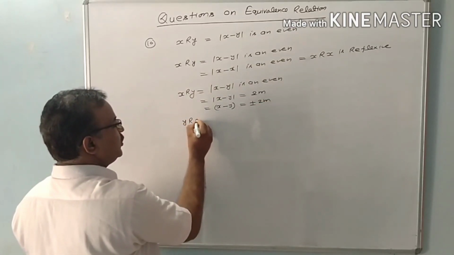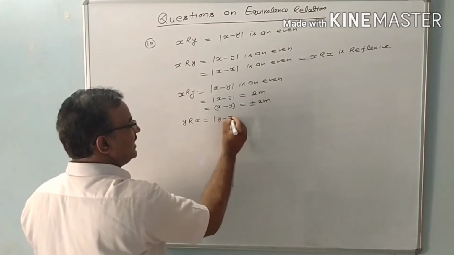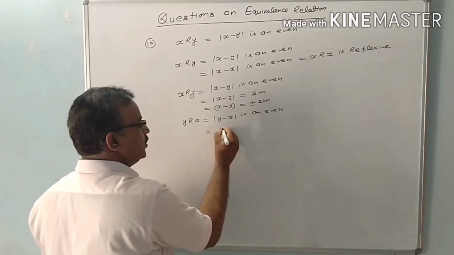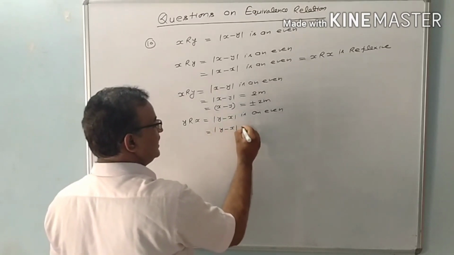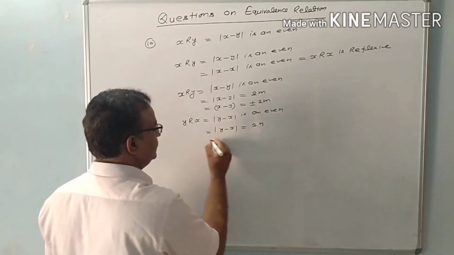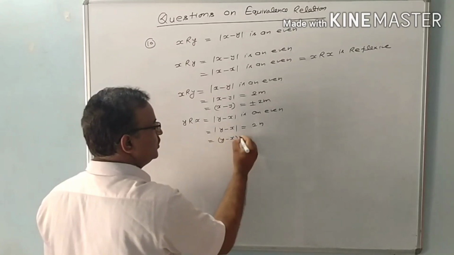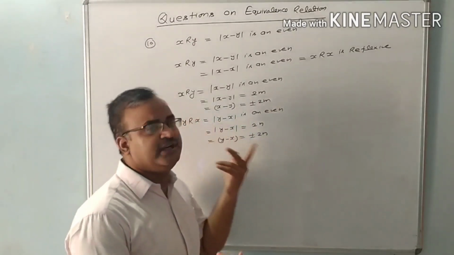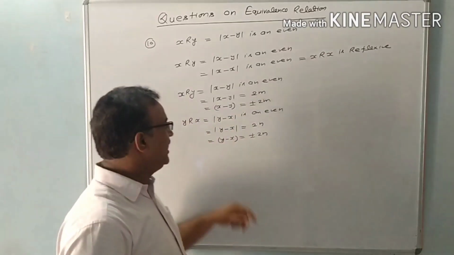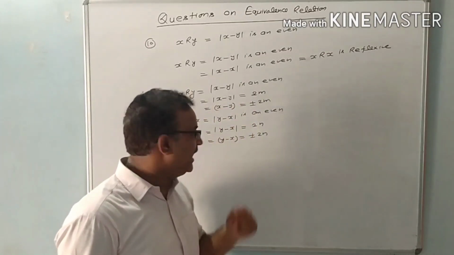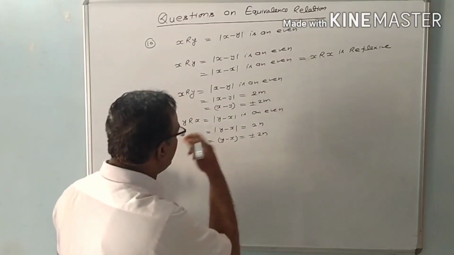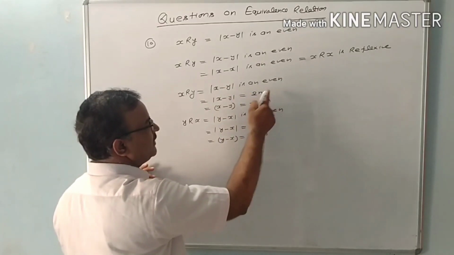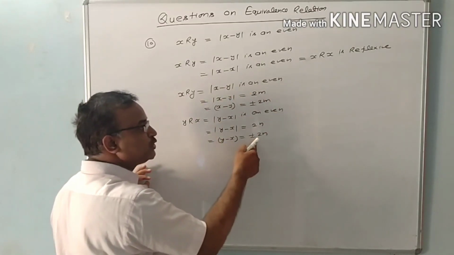Now y is related to x if y minus x is an even number. So y minus x is equal to plus minus 2m. Because both are even numbers, it's clear both are divisible by 2. If x minus y is divisible by 2, then y minus x is also divisible by 2.